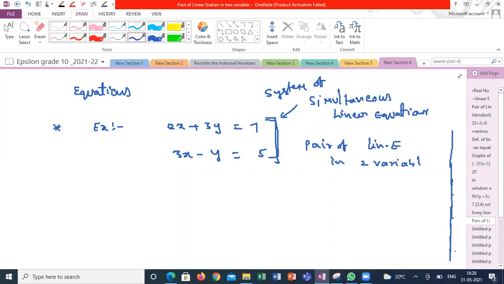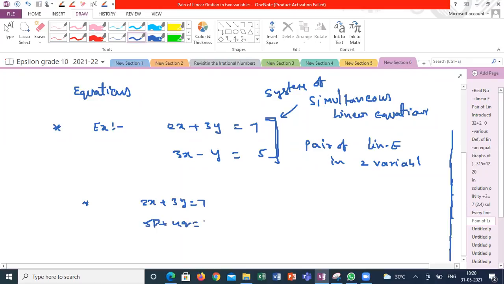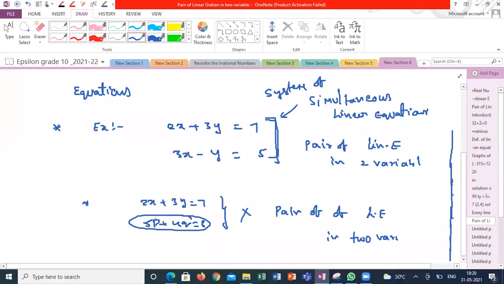What is the logic behind different terminologies of simultaneous equations or pair of linear equations in two variables? See here, if I'm giving equations like 2x plus 3y is equal to 7, 5p plus 4q is equal to 8, this is not a pair of linear equations. Why? Because the variables are not the same. The variables are different. So it should be common variables.